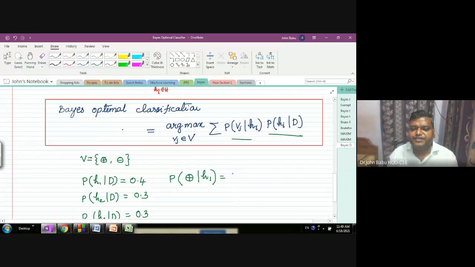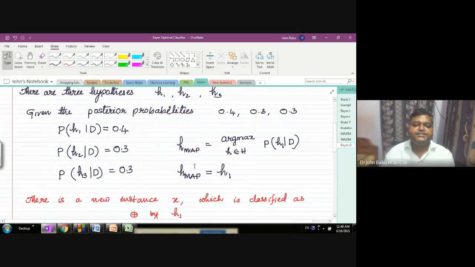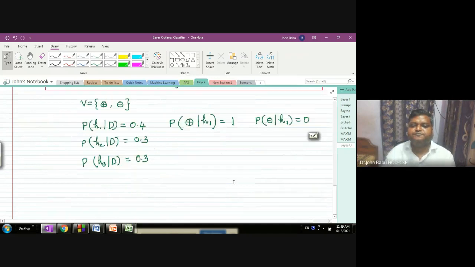It is classifying it as positive, so 1. And obviously, the probability that H1 classifies the example as negative is 0. Because instance X is classified as positive by H1, negative by H2, and negative by H3.